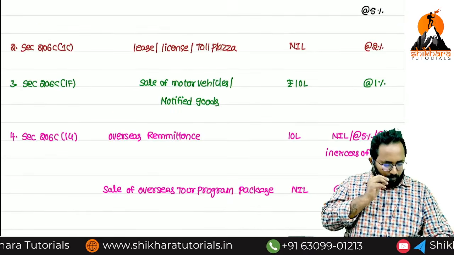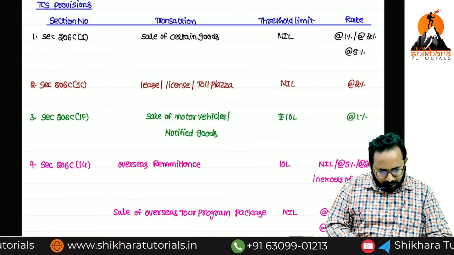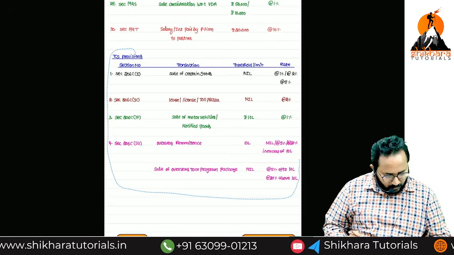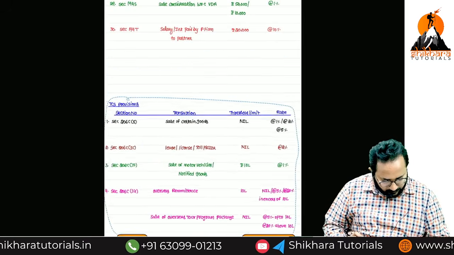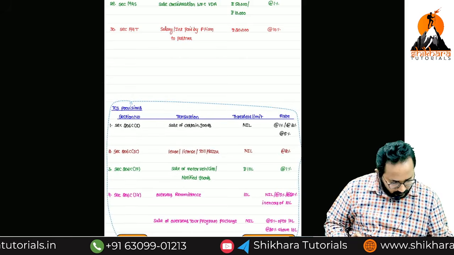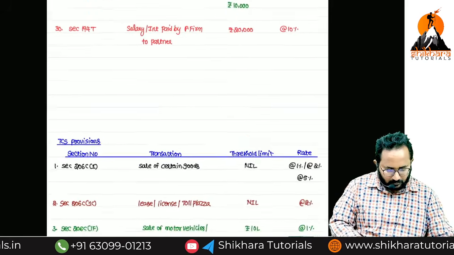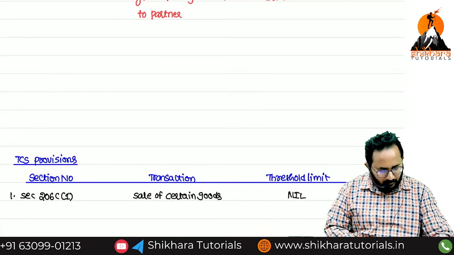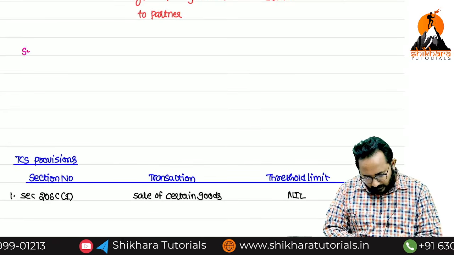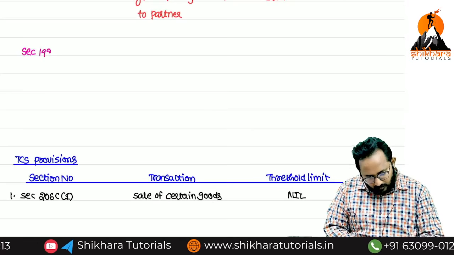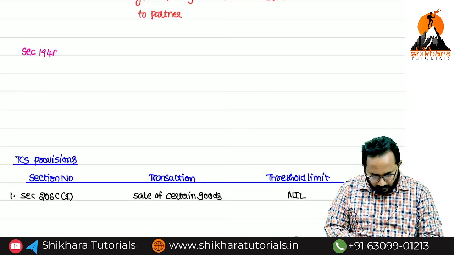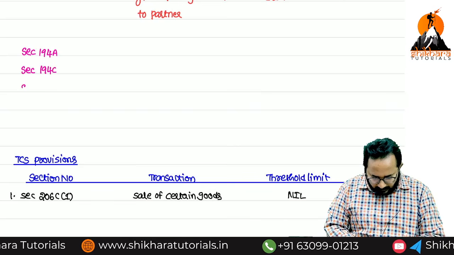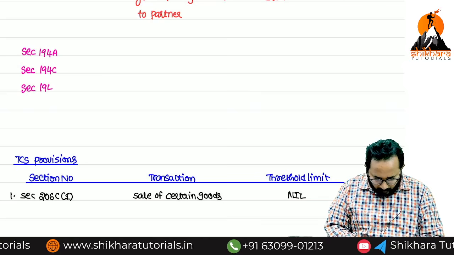Now, can you list down those section numbers? What are the section numbers? Please tell me. Already we highlighted above. First one, section 194A. Next section 194C. Section 194H.